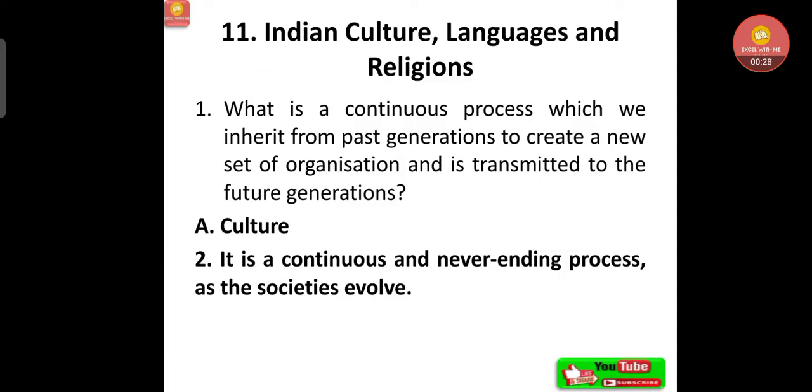Let's start. The first question, what is a continuous process which we inherit from past generations to create a new set of organization and is transmitted to the future generations? That is culture. This is the definition of culture. Culture is a continuous process which we inherit from the past generation to create a new set of organization and transmit it to the future generations. Very, very important here, this definition. It is a continuous and never-ending process as the societies evolve. These are the main characteristic features of culture, continuous and never-ending.